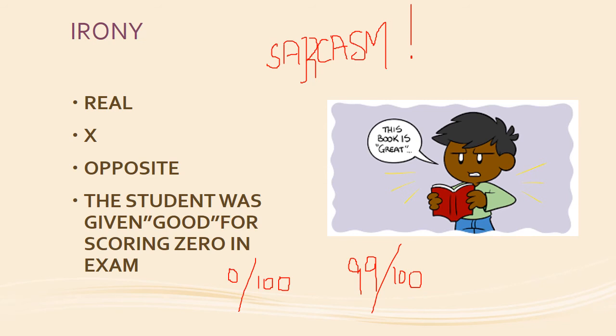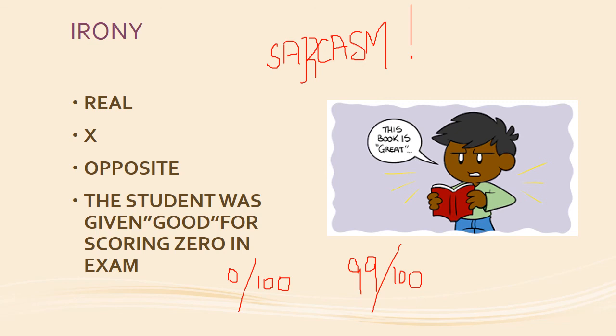Imagine you don't like chemistry or you don't like maths. Then what would you say? This subject is great. When you express this subject is great, you don't actually mean that it is great. You actually say the opposite of what you mean. So, saying something that has exactly the opposite meaning is called irony.